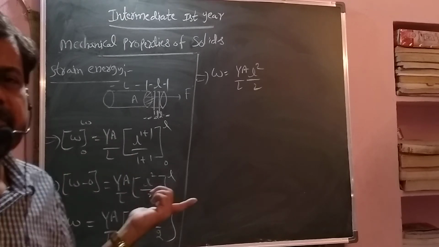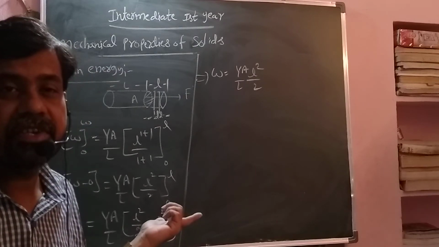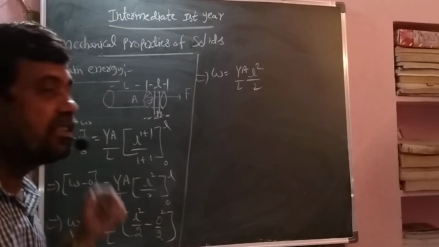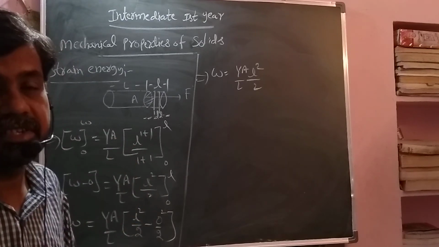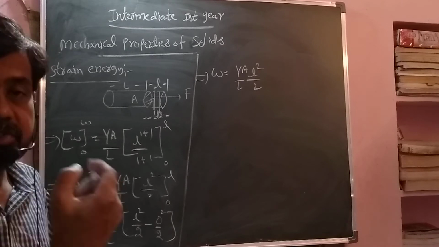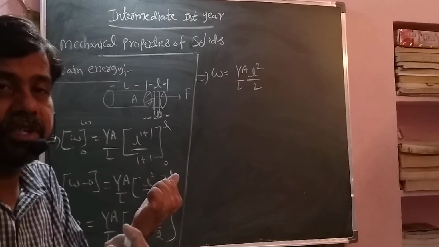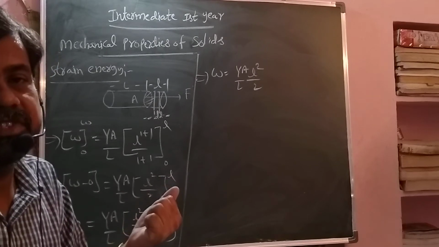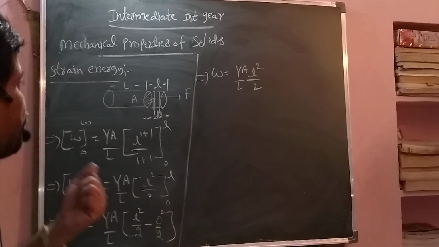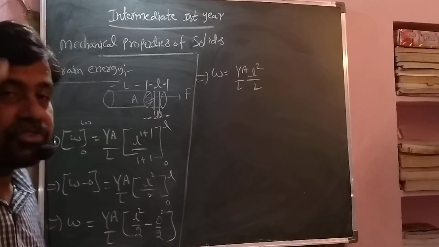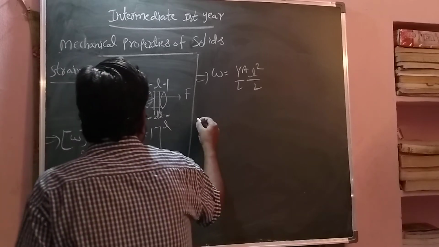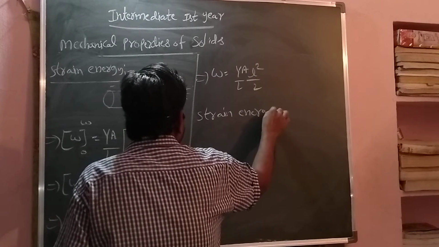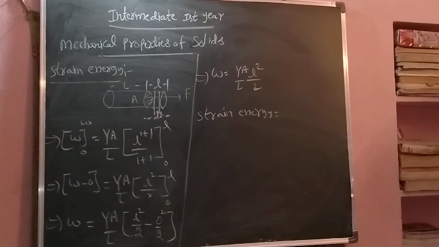How much force you have applied, equal is generated as the restoring force. Restoring force is a conservative force. So work done by a conservative force is called potential energy. So this strain energy is called what? Elastic potential energy. So what is the W? Strain energy. Its other name is elastic potential energy. Why potential energy? Because the applied force is matched by the generated restoring force, and forces in springs and strings are all conservative. Work done by a conservative force is called potential energy. So this is called elastic potential energy.